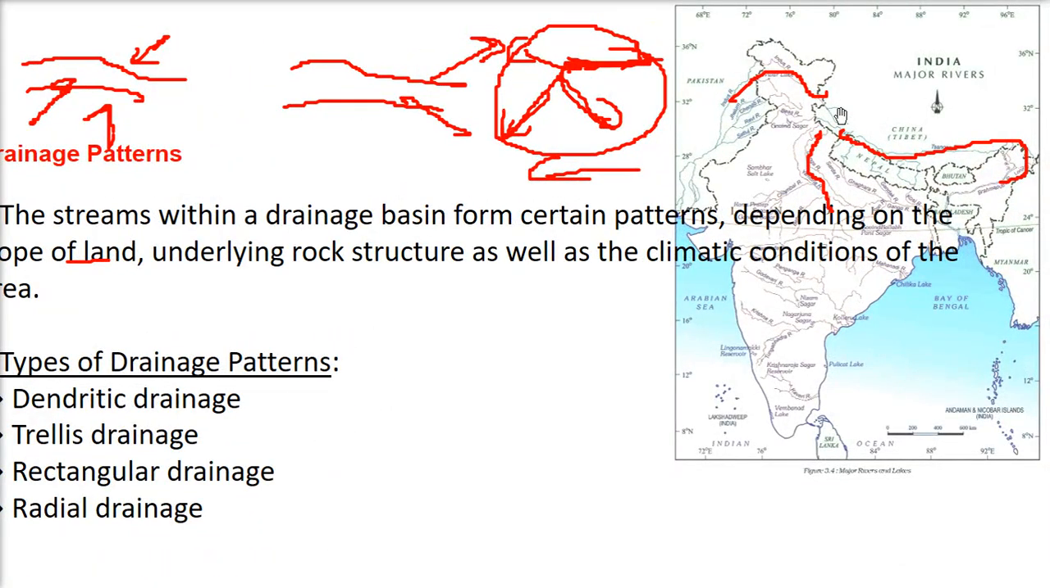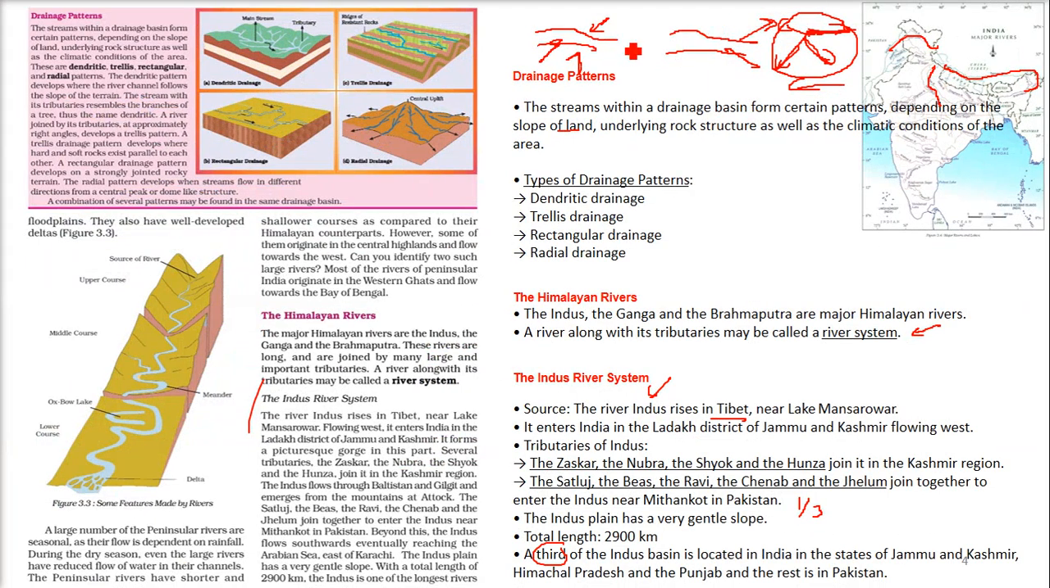Now let me show you. This is the Indus river starting from Mansarovar near Tibet, and it goes like this. This is the Kashmir region, so it goes to Ladakh and Kashmir. Now where does it go? It goes to Pakistan. Here it combines with the Jhelum, Chenab, Ravi, Satluj. This is Mithankot, and then on the west of Karachi it finds its course and finally drains into the Arabian Sea. The length from here to here is 2900 kilometer. So this is the Indus River system.